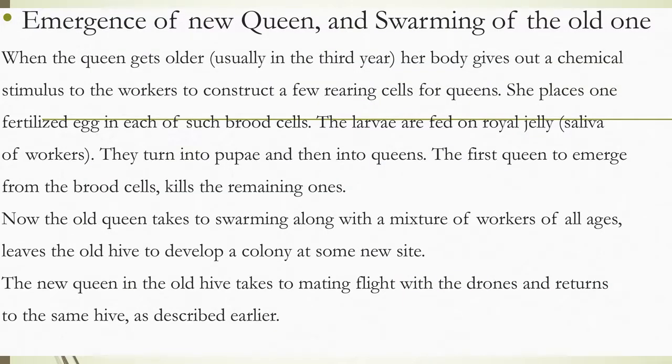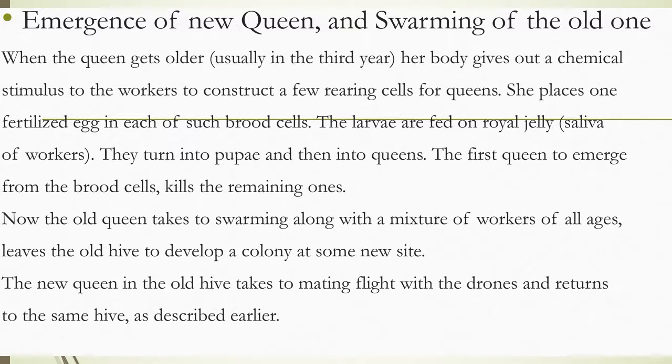Emergence of a new queen and swarming of the old one. When the queen gets older, her body gives out a chemical stimulus to the workers to construct a few rearing cells for queens. She places one fertilized egg in each of such brood cells. The larvae are fed on royal jelly or saliva of workers. They turn into pupa and into queens. The first queen to emerge from the brood cells kills the remaining ones. The old queen takes to swarming along with a mixture of workers of all ages, leaving the old hive to develop a colony at some new site.